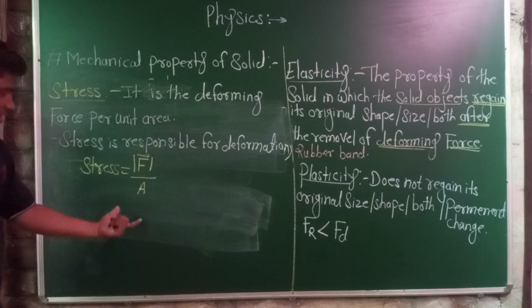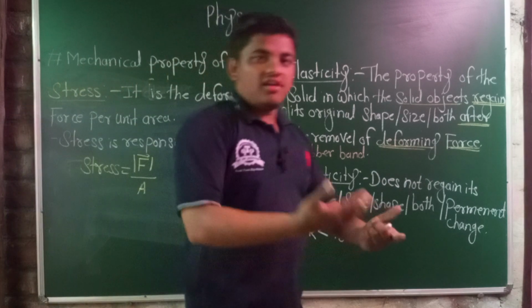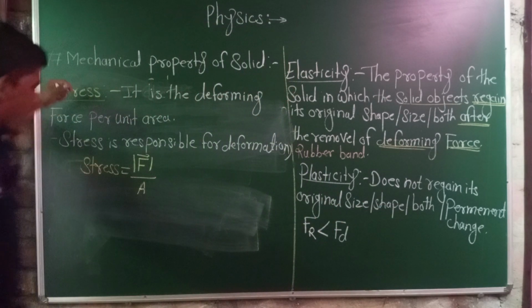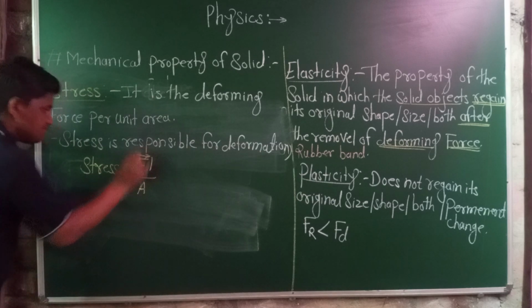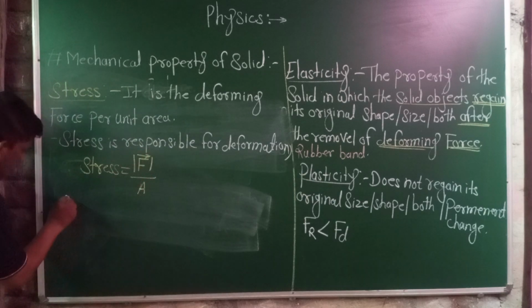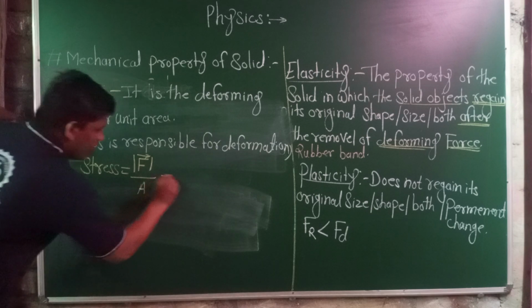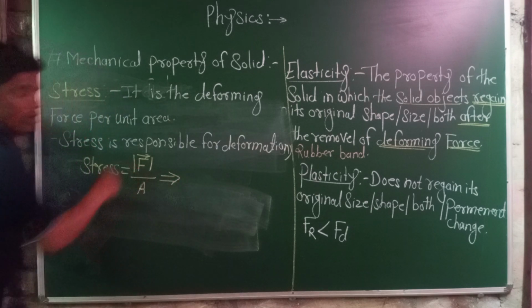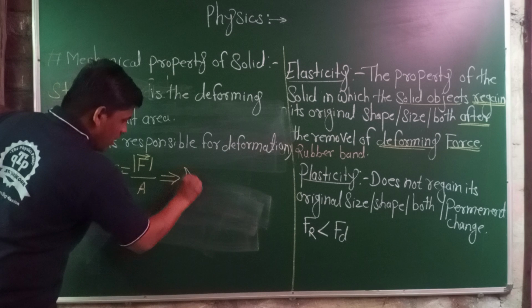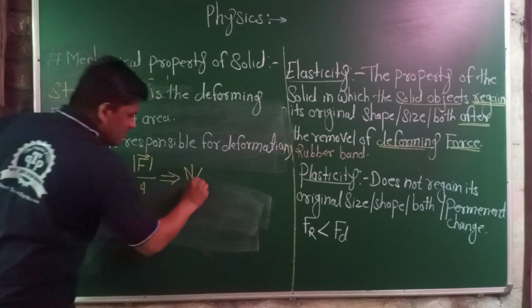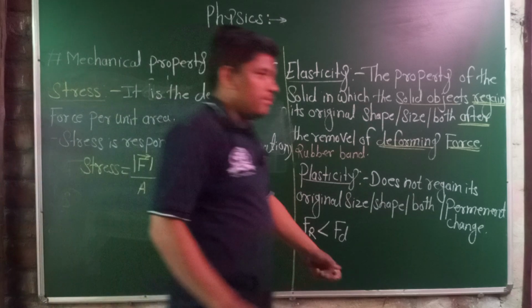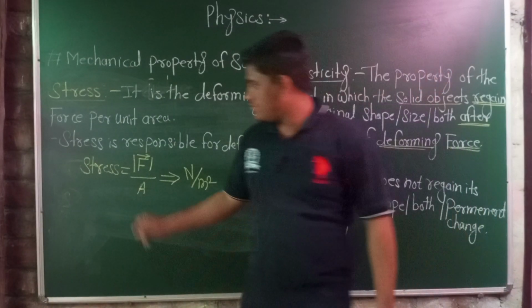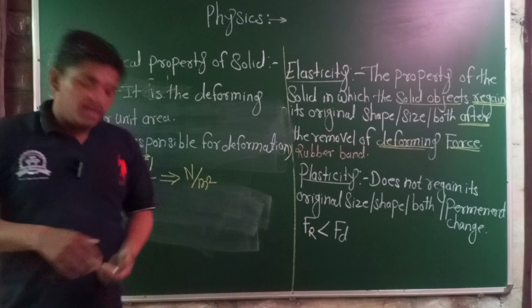Area is a scalar quantity. It does not have any arrow on the head, but force is a vector quantity. Force has direction. The unit of force is the Newton, and the unit of area is the meter square. Then the unit of stress is the Newton per meter square.